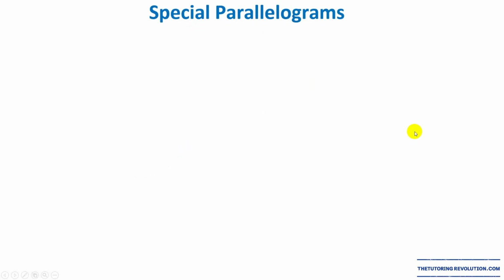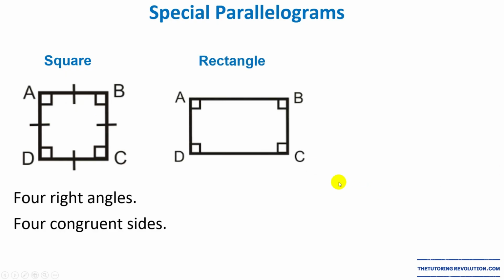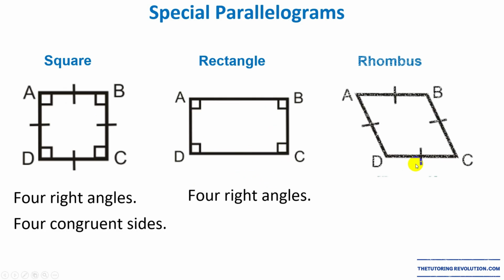So let's go into special parallelograms now. There are three special parallelograms we're going to focus on. The square, which has 4 right angles and 4 congruent sides. The rectangle, which has 4 right angles, and the rhombus that has 4 congruent sides.